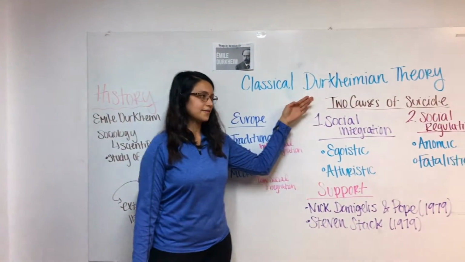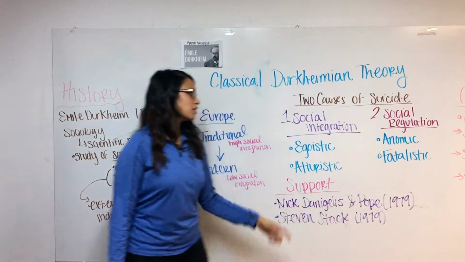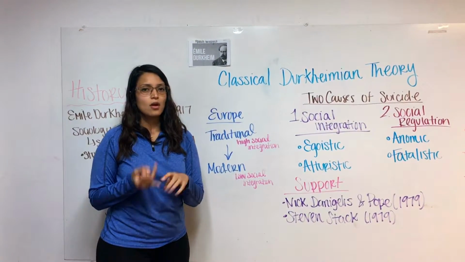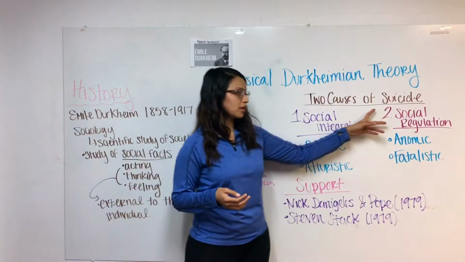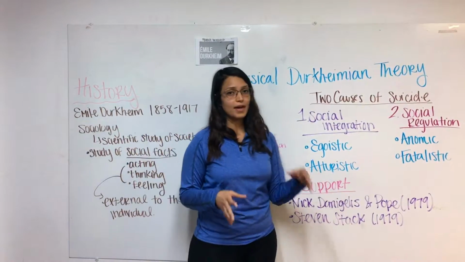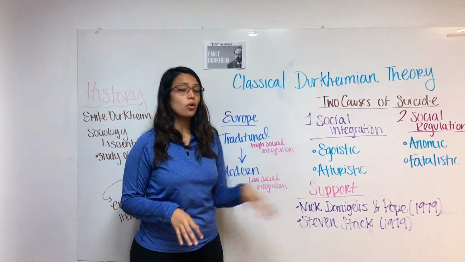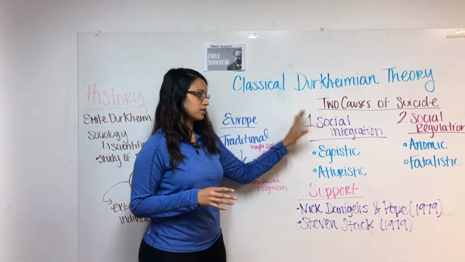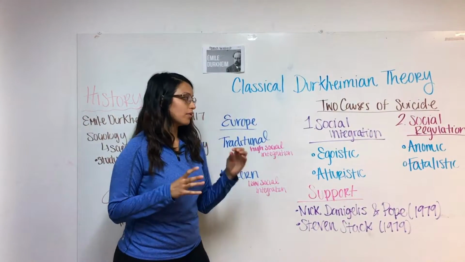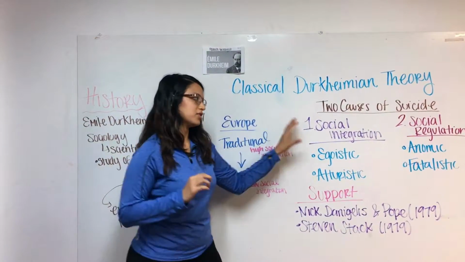There were two causes of suicide: social integration and social regulation. Social integration is when individuals voluntarily attach themselves to a group or society itself. Social regulation is how individuals are controlled, constrained, and regulated by a society or a group. He believed that if there's too much or too little of either social integration or social regulation, there was a higher increase of suicide. So in order for suicide to completely vanish, there has to be a moderate amount of each type.